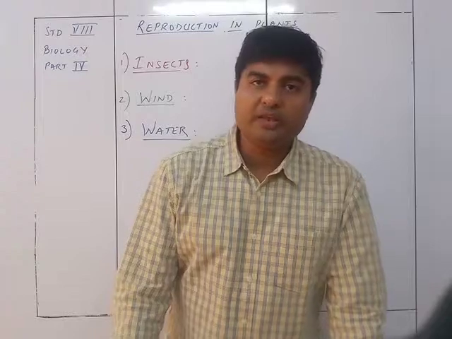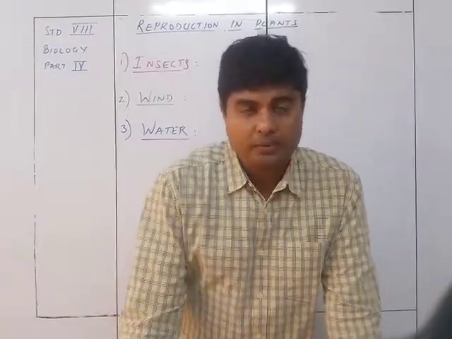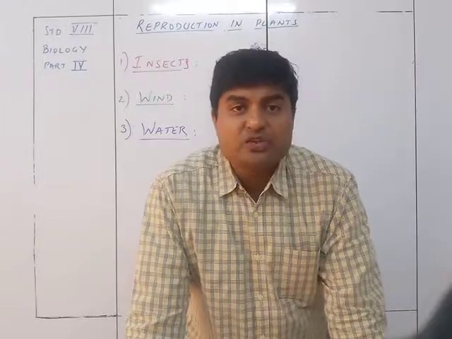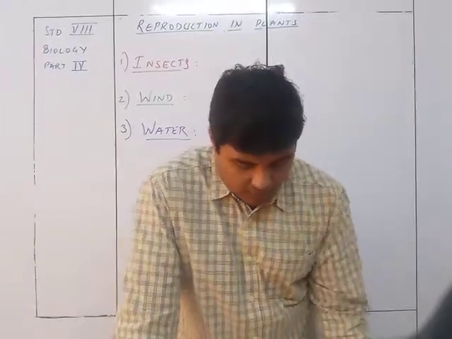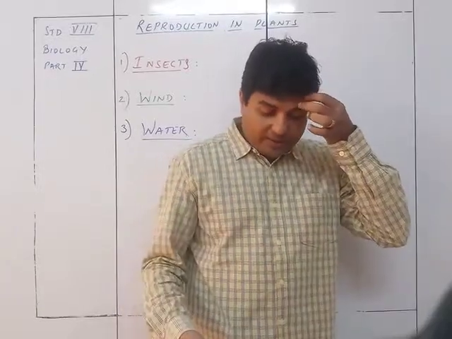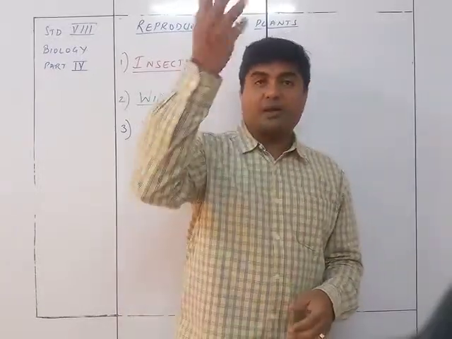the top layer of the water. The example over here is Vallisneria. So the Vallisneria plant has the male flower at the bottom, whereas the female plant has the flower coming up to the top.